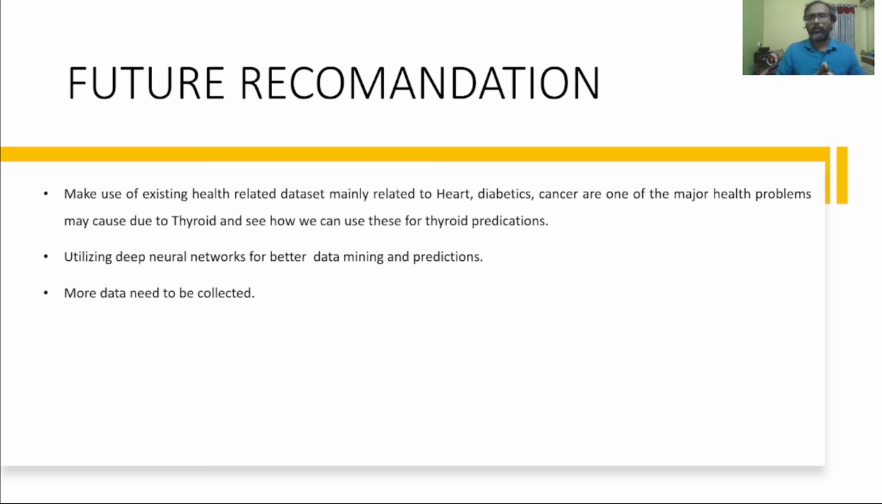And more data needs to be collected. This is very important. The data which we have, which is openly available, has a lot of limitations, mainly because we have imbalanced data, right? Even if you do statistical imputation or statistical oversampling, it is always good to have the actual data, right?